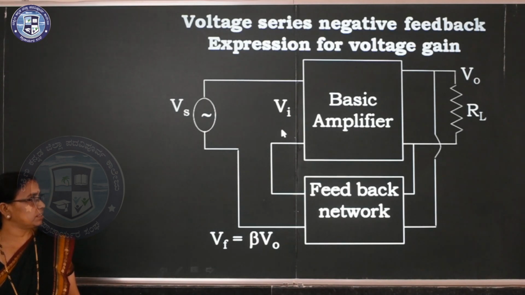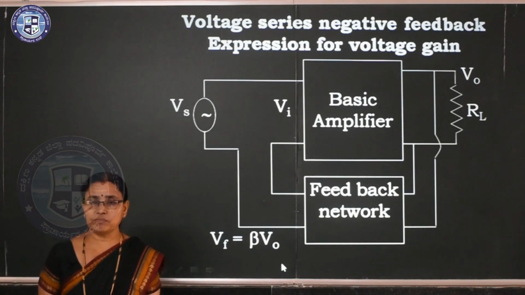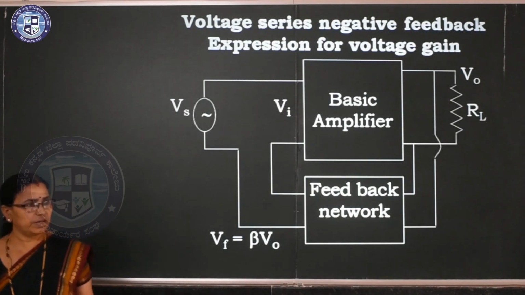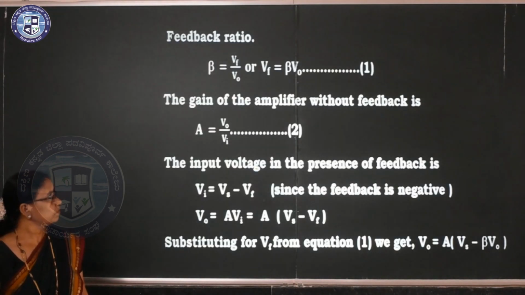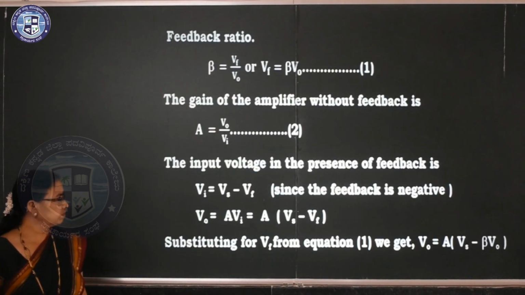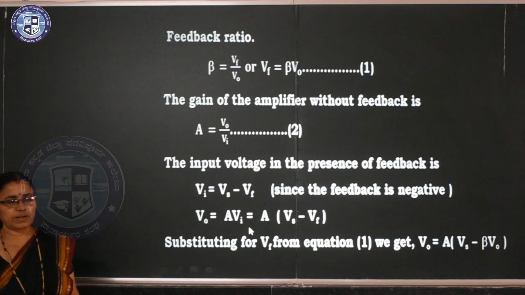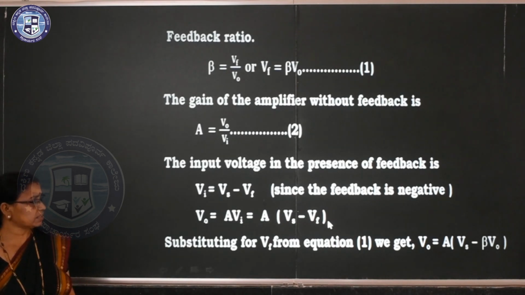So Vi is equal to Vs minus Vf. Why is it minus? Because this is negative feedback. So Vi is equal to Vs minus Vf and V naught is equal to A into Vi. We already know before applying feedback. So V naught is equal to A into Vs minus Vf.